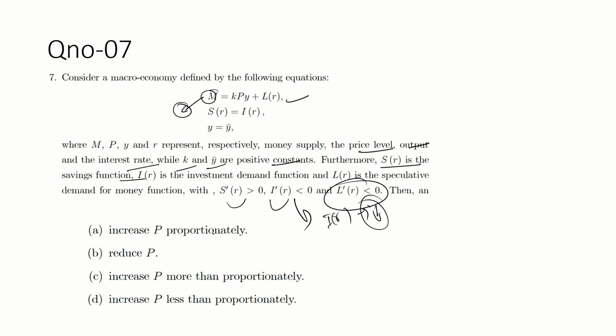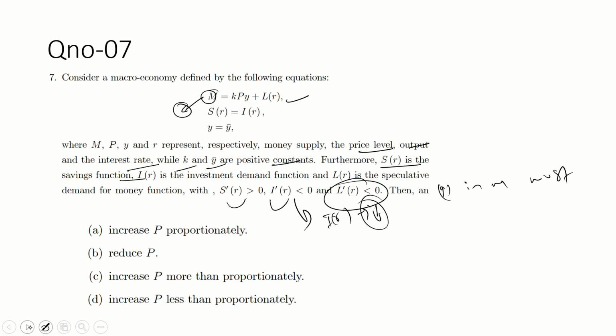Then the increase in price proportionally. I think something is missing here. Just a minute. So the question is here: the increase in M must be equal to what out of these four options, option A, option B, option C, and option D? Okay, guys, everything is given in the question itself. So what is given?